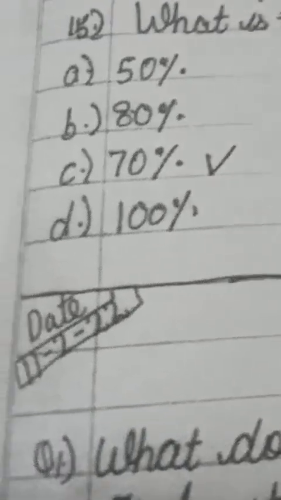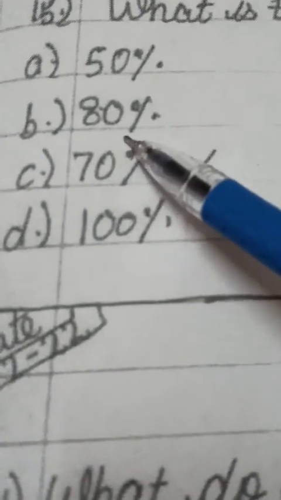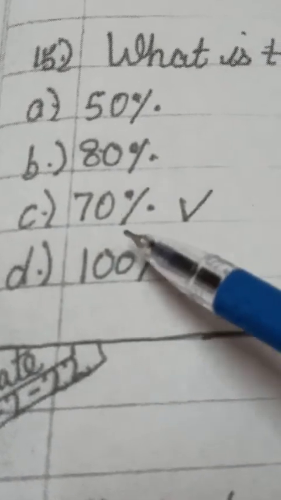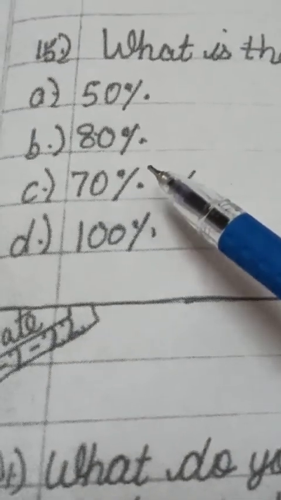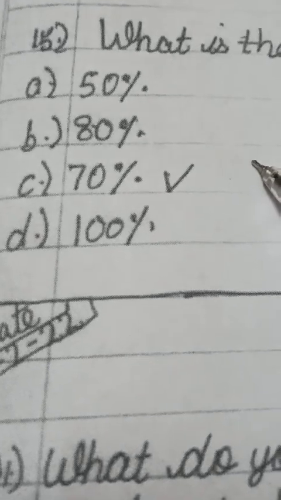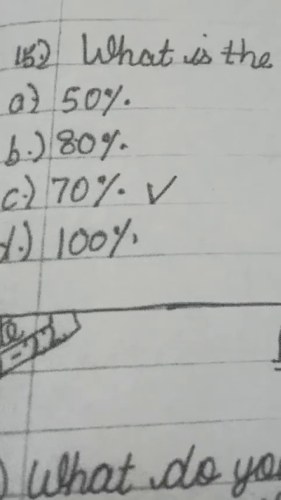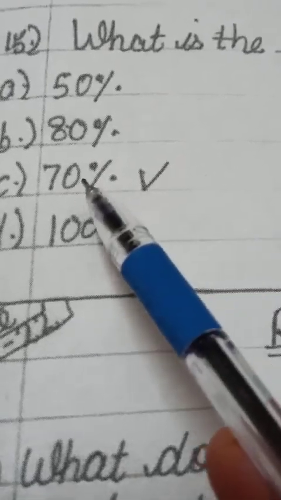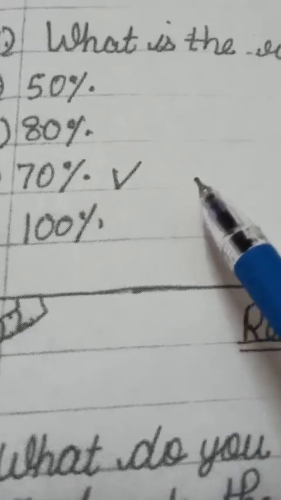Means in our body, what is the percentage of water, roughly? 50%, 80%, 70% or 100%? So the right option is 70%. Our body has 70% water only, in the form of blood, or in our cells also some amount of water is filled. So 70% water is present in our human body.